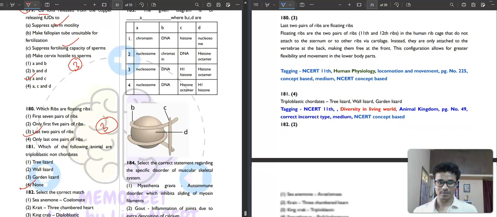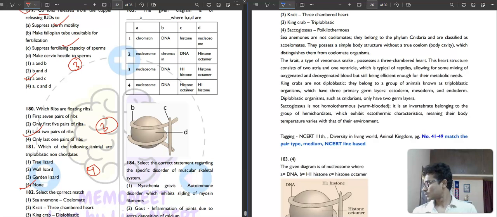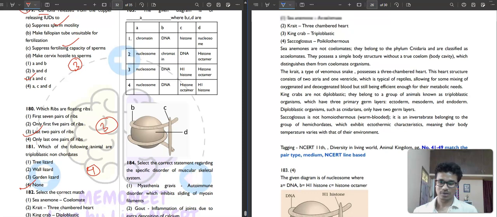Okay, fourth option. Non-chordate means Platyhelminthes. Triploblastic: Platyhelminthes, then Aschelminthes, Mollusca, Arthropoda. These are non-chordates. Then you have your 182.